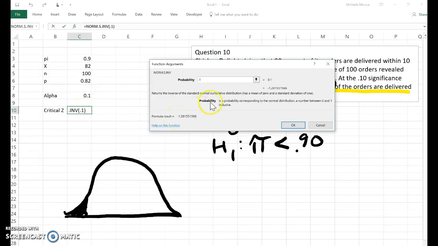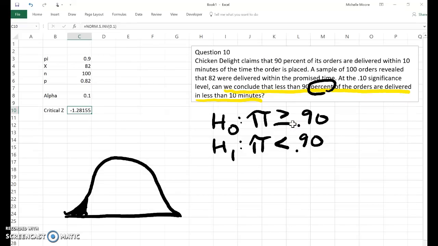Put 0.1 in there, and I get negative 1.28 as my critical value. So when I solve for my test statistic, if I get a value less than negative 1.28 in the shaded region, then I will reject the null.